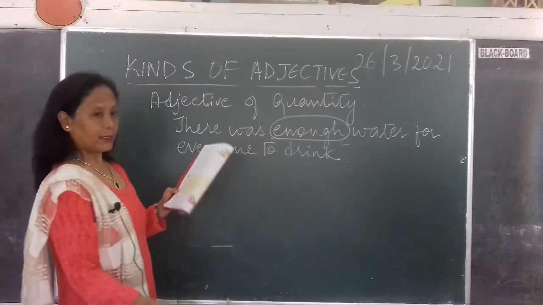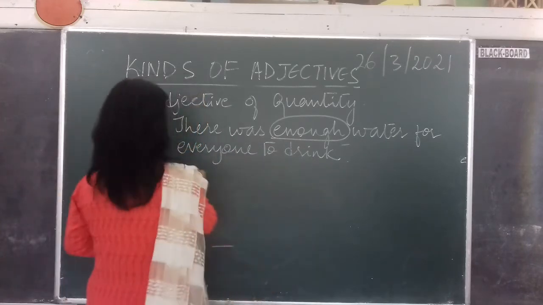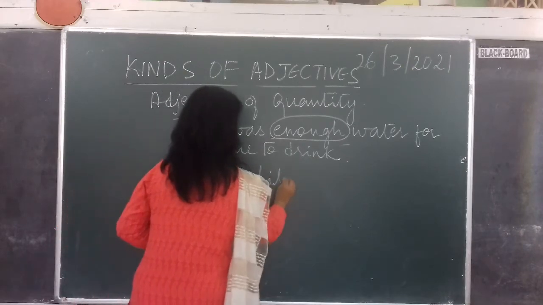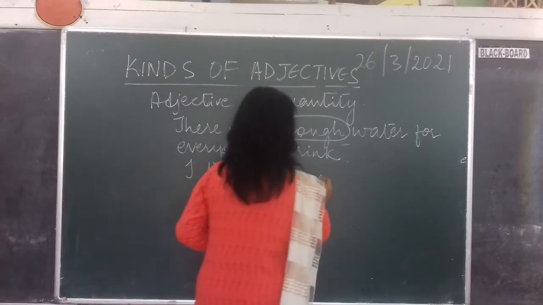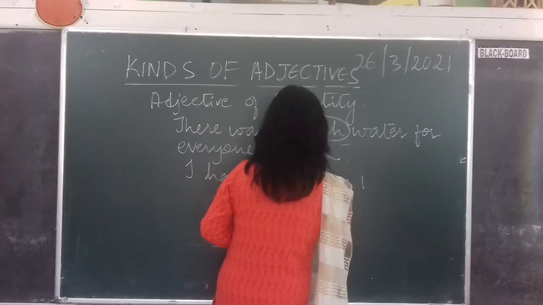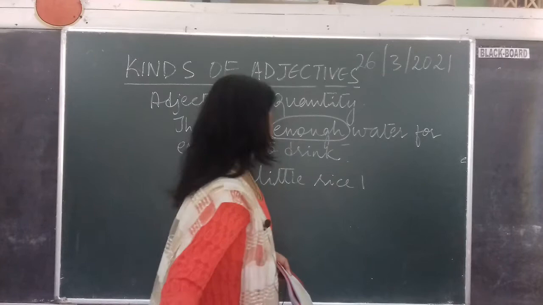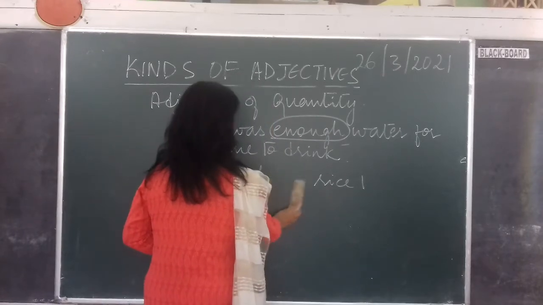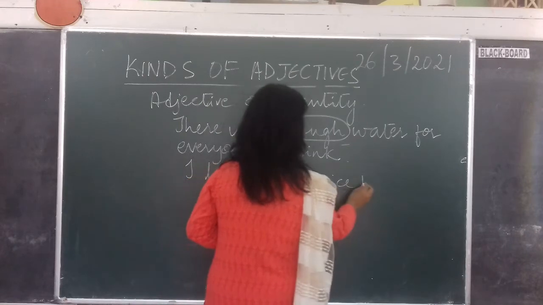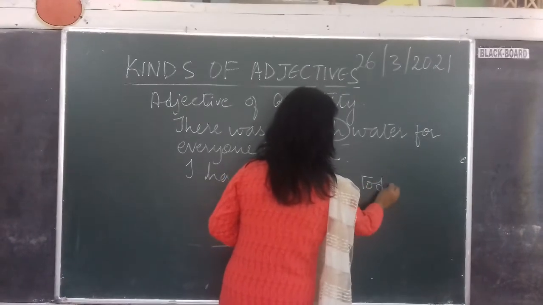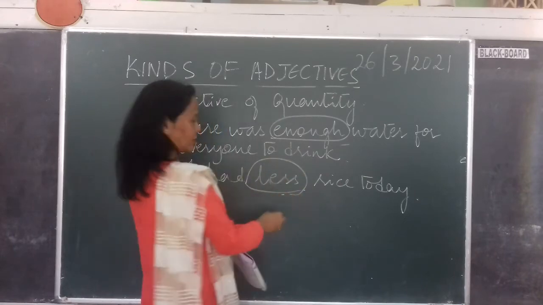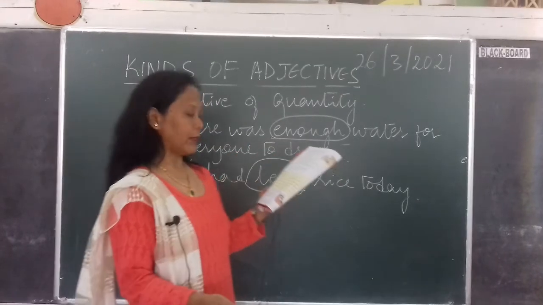I had little rice today, or less rice. Okay, let me write less. It can't be little, isn't it? It has to be less rice today. So I'm talking about quantity. How much did I have? Less. So this is an adjective of quantity.